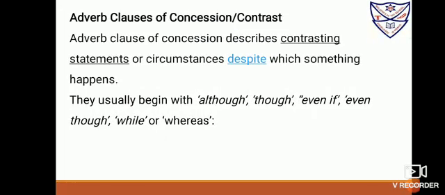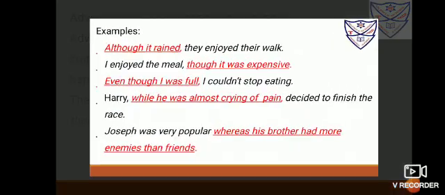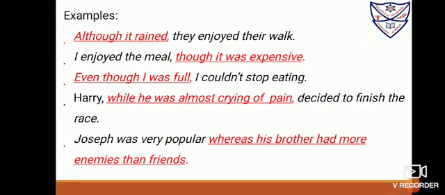Next are adverb clauses of concession or contrast, which use though, although, yet, and even if. Adverb clauses of concession describe contrasting statements or circumstances despite which something happens. They usually begin with although, though, even if, even though, while, or whereas. For example: although it rained, they enjoyed their walk. They were walking and it was raining, so it shows contrast: they enjoyed their walk though it was raining. I enjoyed the meal though it was expensive. The meal was very expensive, but I enjoyed it. So, though it was expensive is an adverb clause.